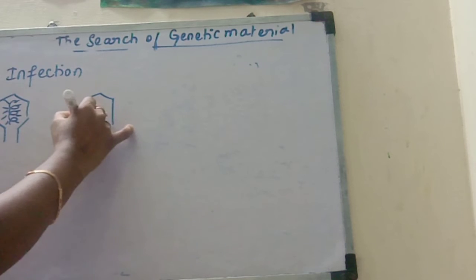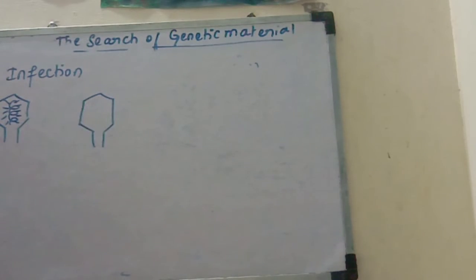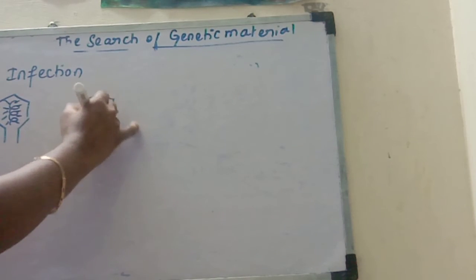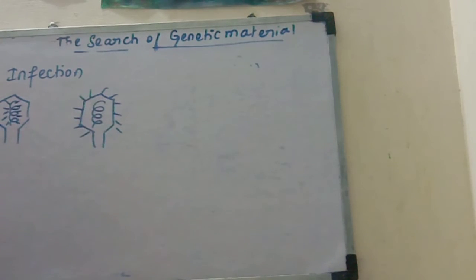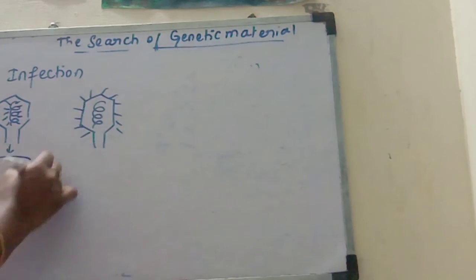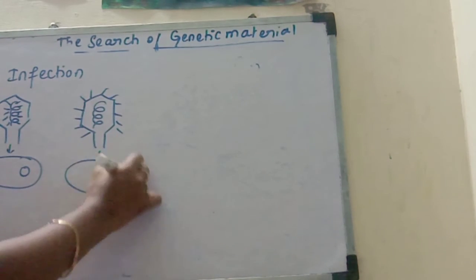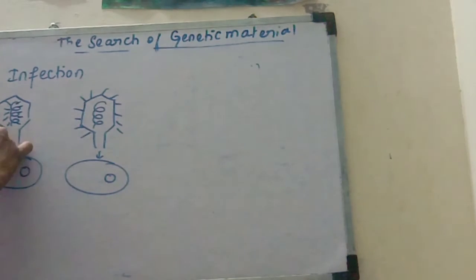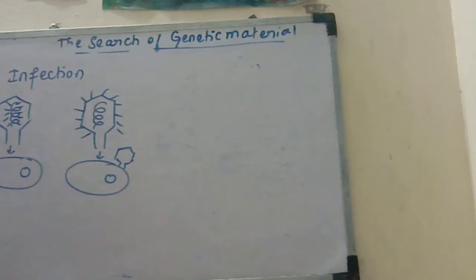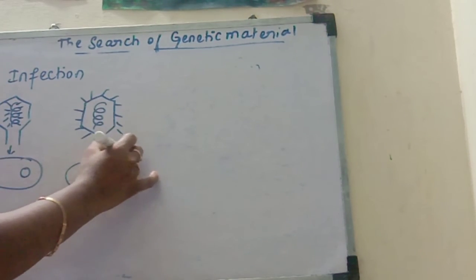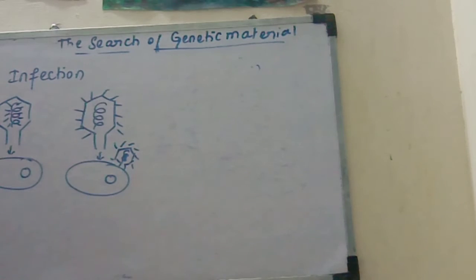The other phage, grown in the radioactive sulfur medium, had the radioactivity automatically transferred to its protein coat, because the protein coat is made up of sulfur-containing amino acids. Now this phage is allowed to infect E. coli, and this phage is also allowed to infect E. coli. Just remember, this phage has its radioactivity in its DNA, and this phage has its radioactivity in its sulfur coat. Okay, so what is the third step?